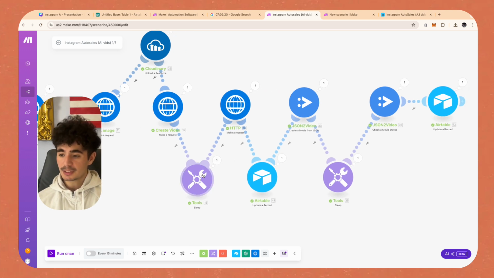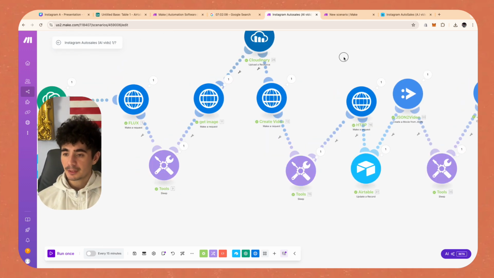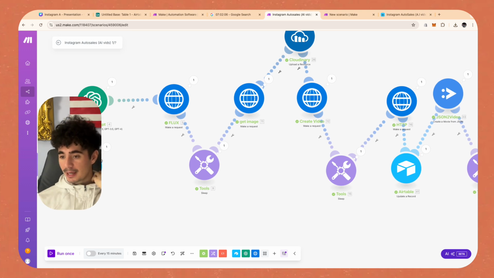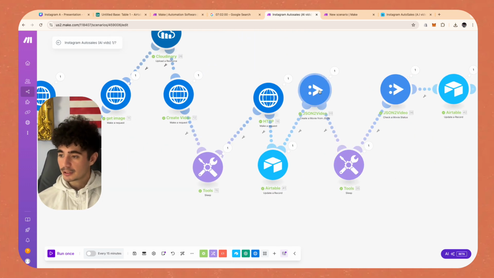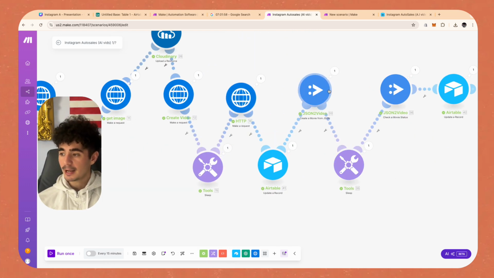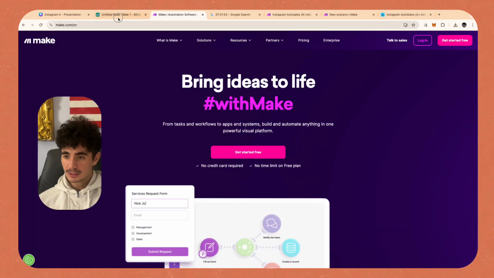We then put the automation to sleep because it has to create the video. We get it back. We update the Airtable with all of this new information, and we overlay the caption here with the information that we got all the way back here. So it's going to have the text overlays, the video captions, and the on-screen copy. And that is literally just going to go right in here. And by the time the video is done, it'll be uploaded in Airtable and it'll look something like this.